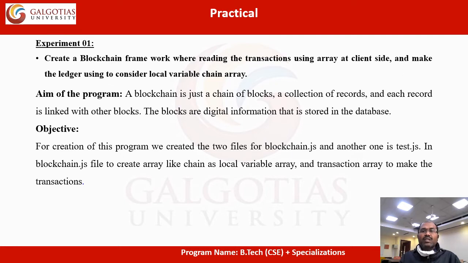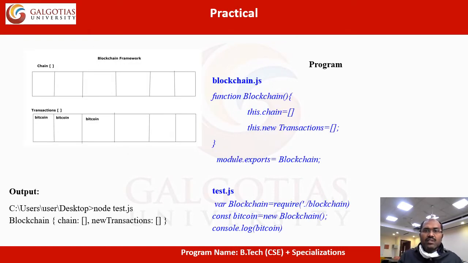The aim of the program: a blockchain is just a chain of blocks, a collection of records, and each record is linked with the other blocks. The blocks are digital information stored in the database. For creation of the program, we created two files, blockchain.js and test.js. In blockchain.js you write the code, and in test.js you write the code. Now we can call test.js. That test.js file will call the blockchain.js file, which is executed and displays the output. So this is the program.